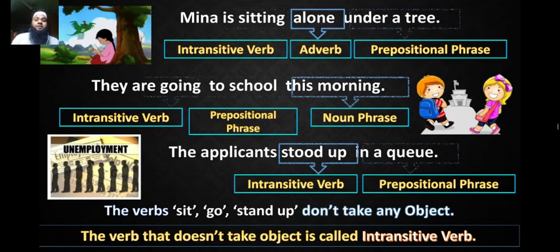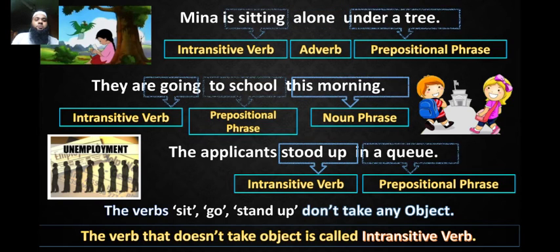The verb that doesn't take an object is called an intransitive verb. অর্থাৎ যে সমস্ত ভার্ব অবজেক্ট গ্রহণ করে না সেগুলোকে বলা হয় intransitive verb.